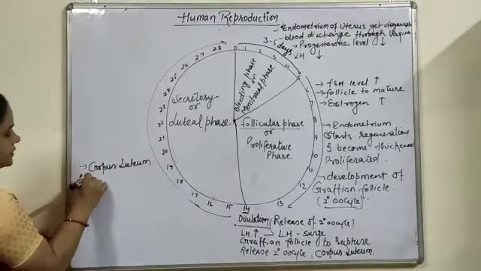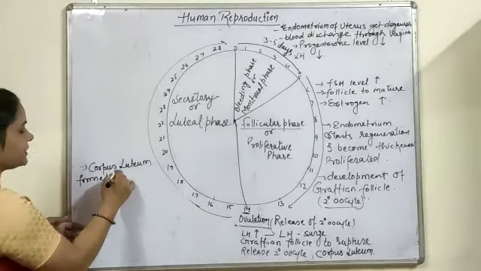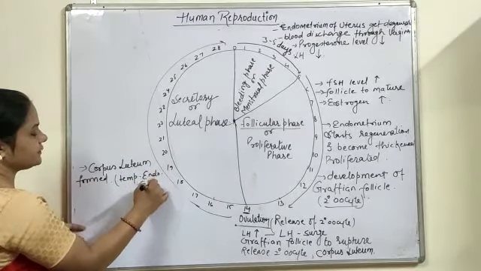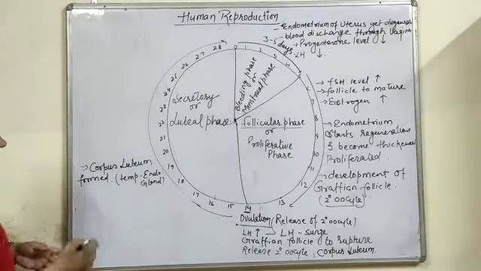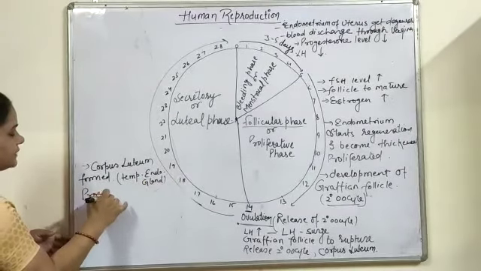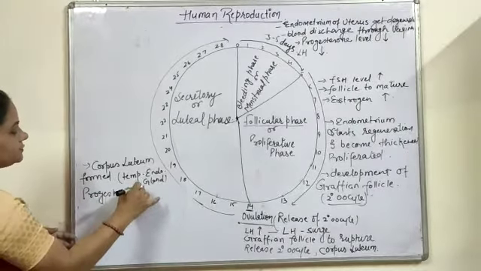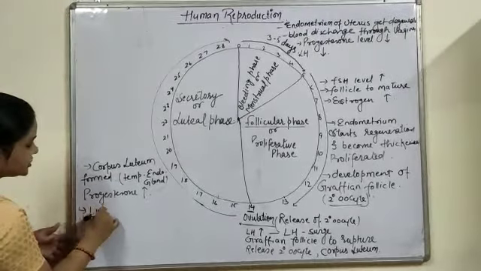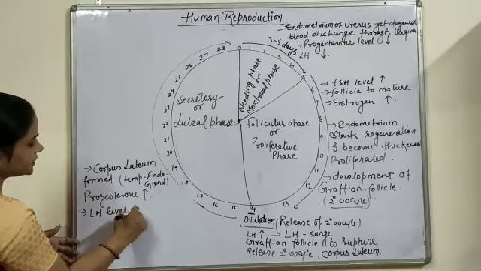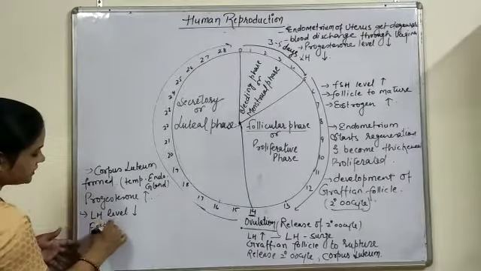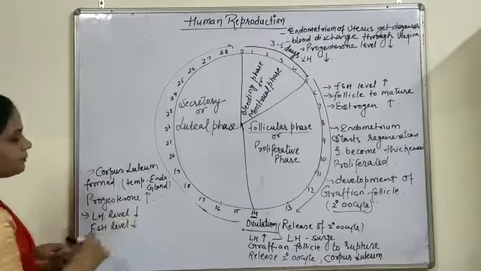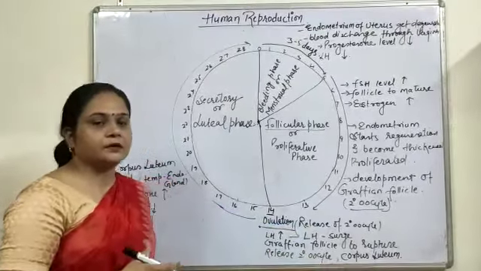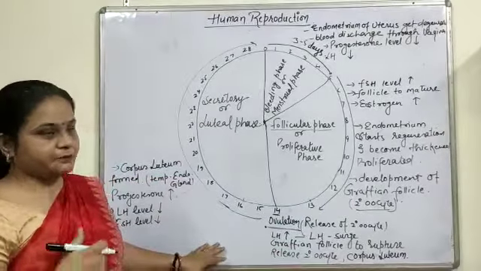When the corpus luteum is formed, it behaves like a temporary endocrine gland, and due to the formation of this gland, the progesterone level becomes high in the blood, and the LH and FSH levels decrease.